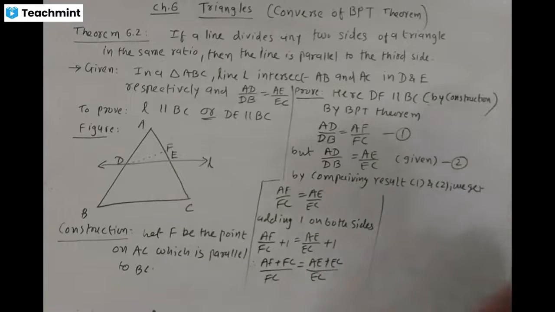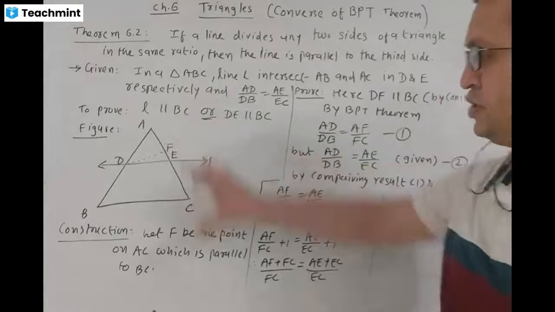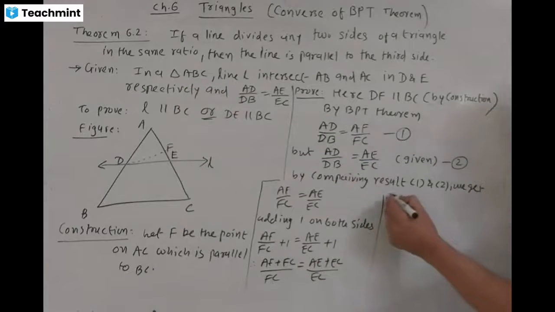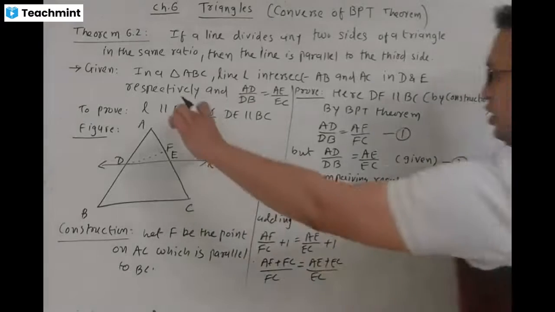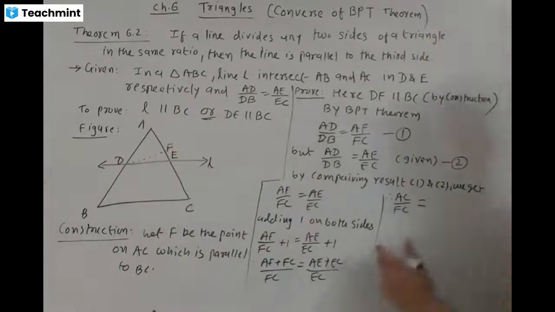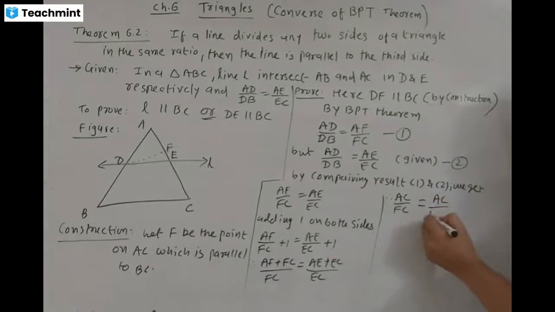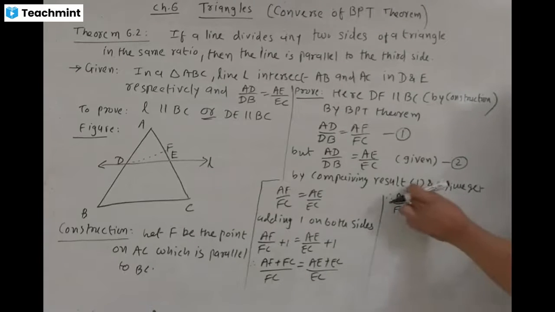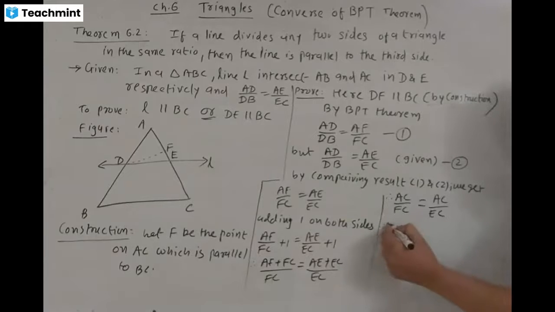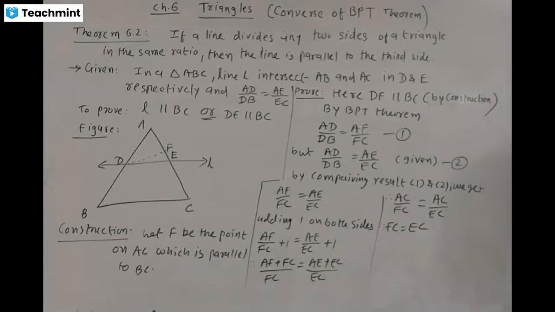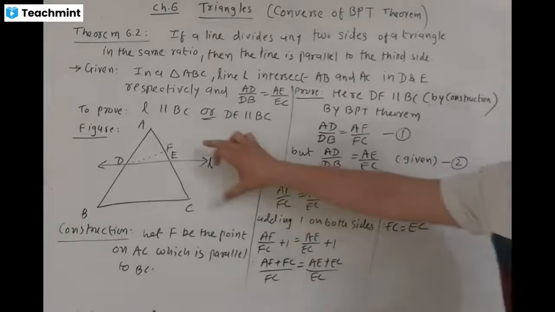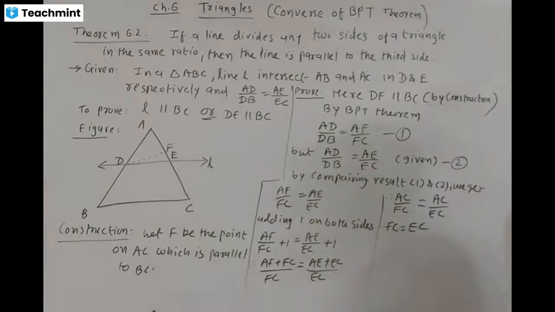AF plus FC is equal to AC, therefore AC by FC. Similarly, AE plus EC is AC, so AC by EC. Both numerators are the same, therefore comparing the denominators, FC is equal to EC.